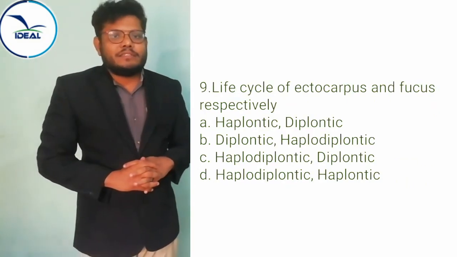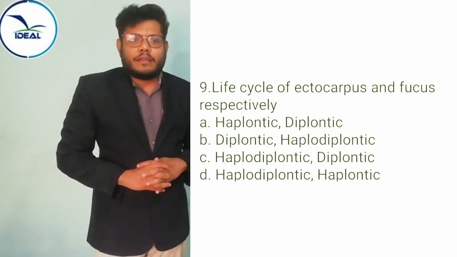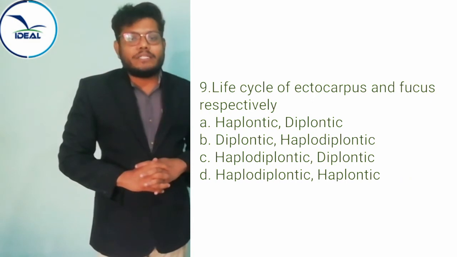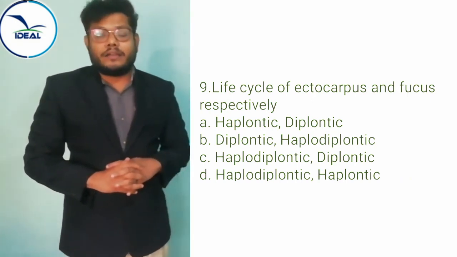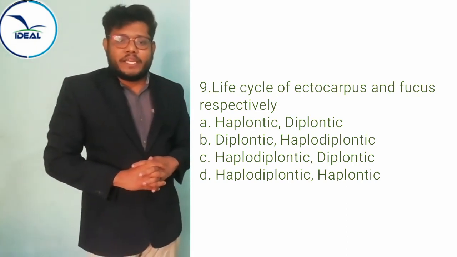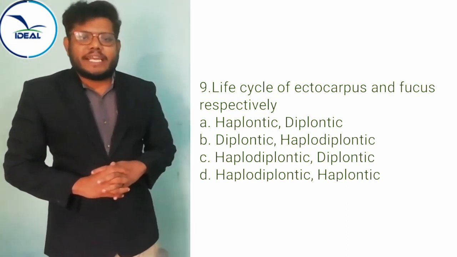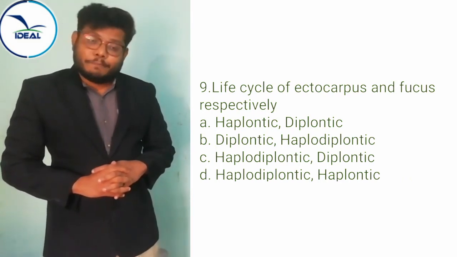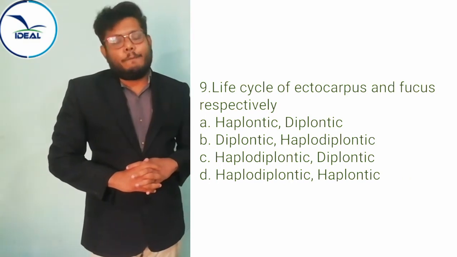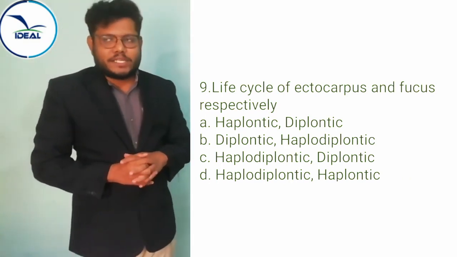Next question, question number 9. Life cycle of ectocarpus and fucus respectively are: option A, haplontic, diplontic; option B, diplontic, haplodiplontic; option C, haplodiplontic, diplontic; option D, haplodiplontic, haplontic.